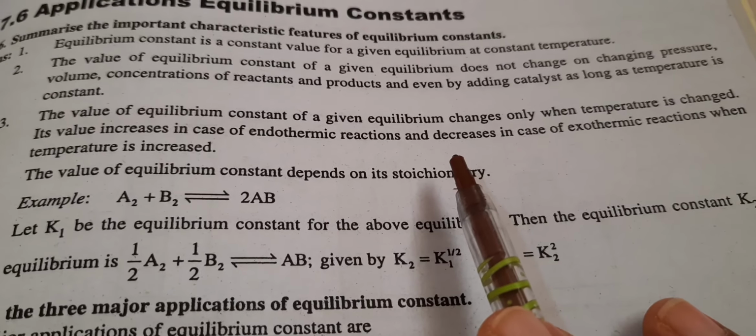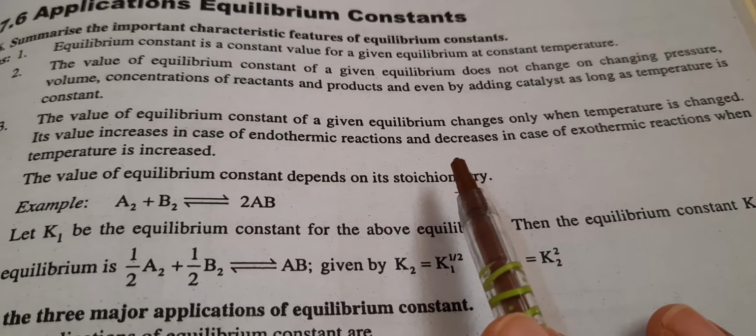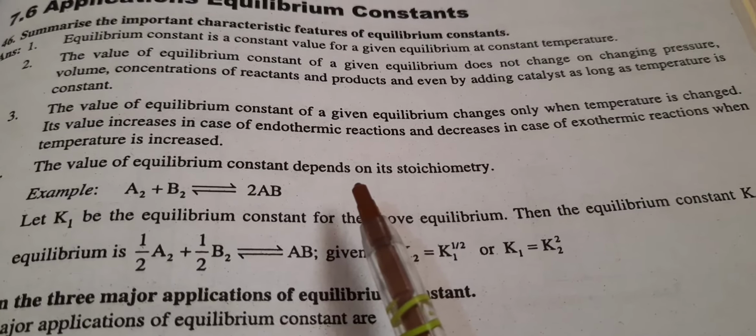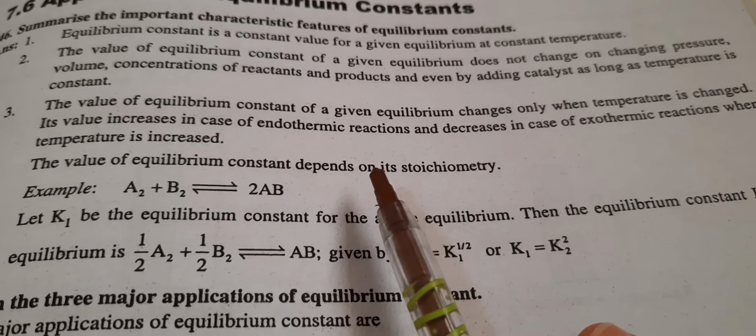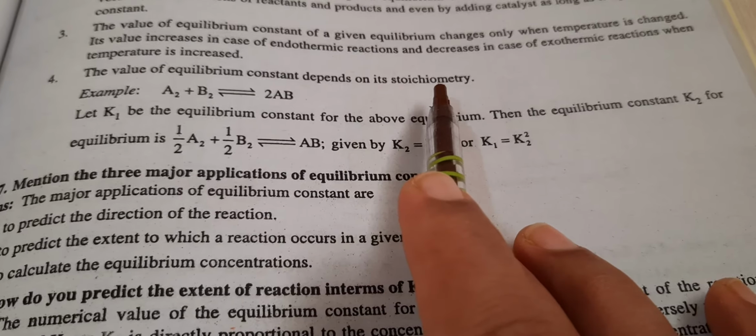Which temperature is increased. So when we carry out an endothermic reaction or an exothermic reaction, the temperature is going to be varied. So that value affects these endothermic and exothermic reactions. You can see here an example. The value of the equilibrium constant depends on stoichiometry also.